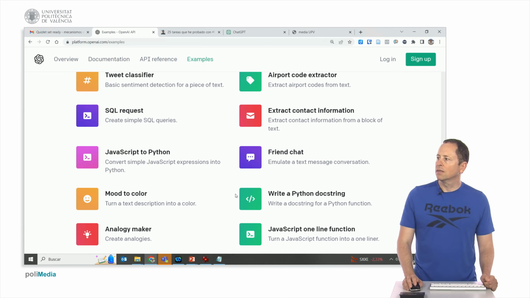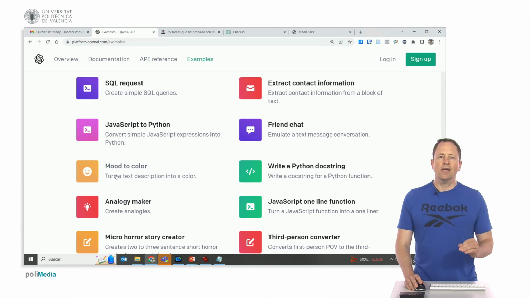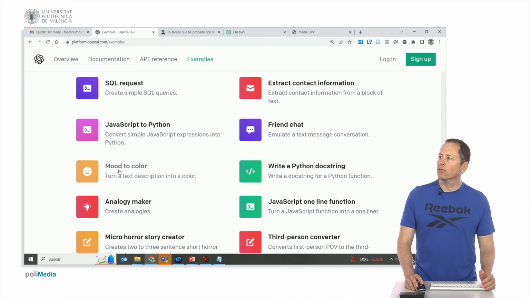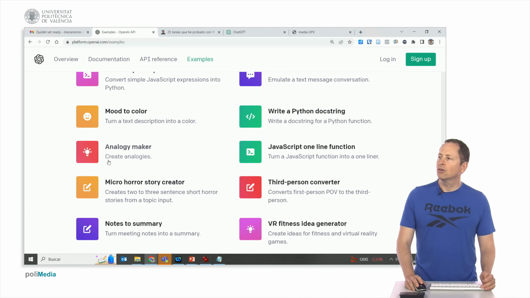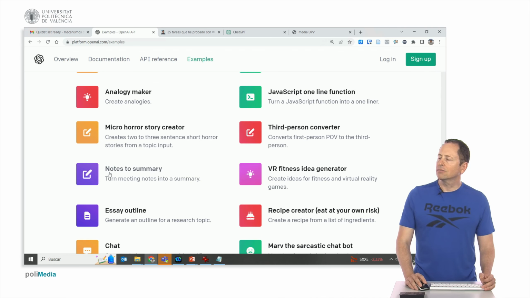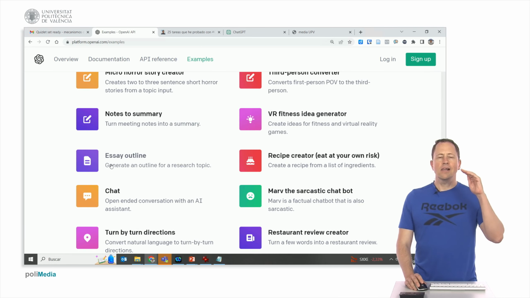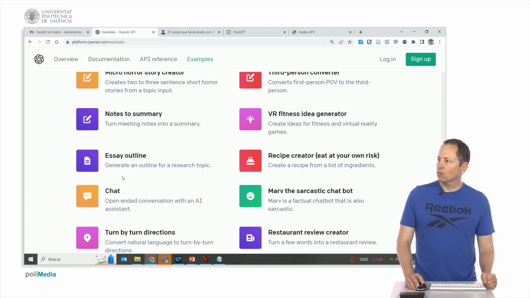It also talks like a friend. It will also take a text from you, study how it feels or the feeling it conveys, and translate it into a color. It makes analogies or other literary figures. It can make you a tiny horror story or make you a summary of notes. Also, the outline of an essay for you to complete it later or make you a recipe. There also exists a sarcastic bot or a review of a restaurant.